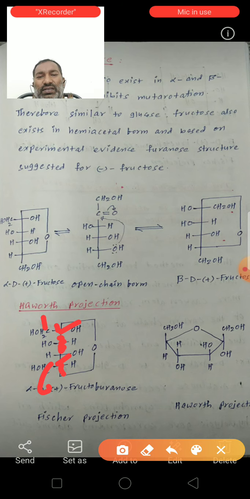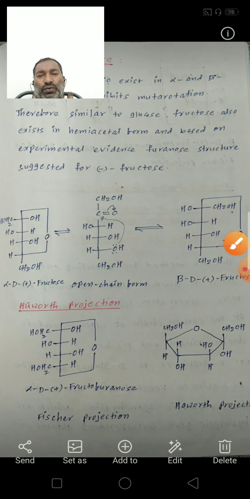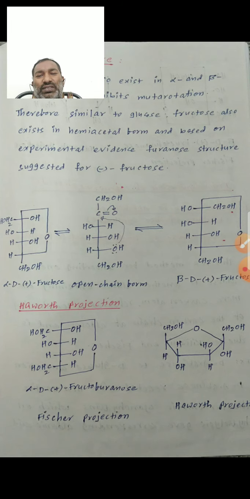In the straight chain, 4 carbons are straight, and CH2OH and CH2OH are on the left, and OH is on the right side. This O is in the cyclization. So this is the 5-atom cyclic ring, which is known as a furan. This is the Fischer projection formula.